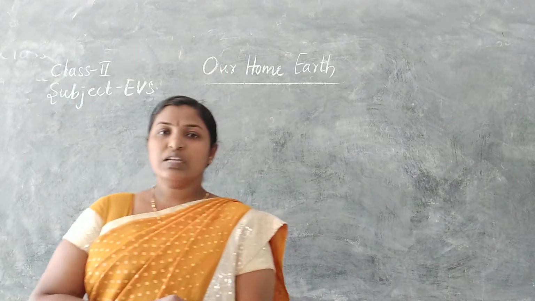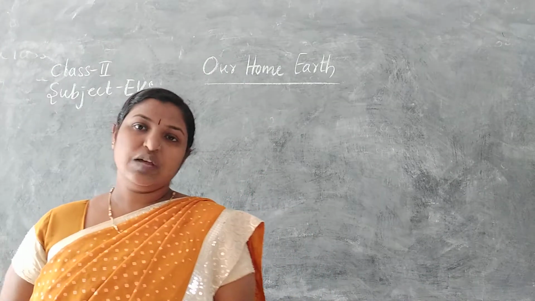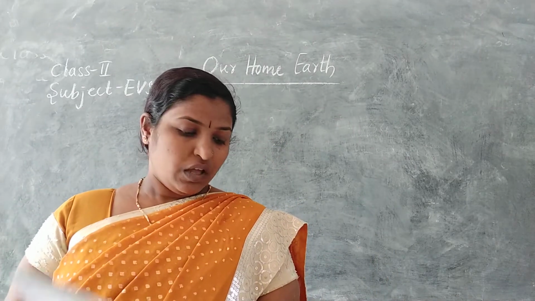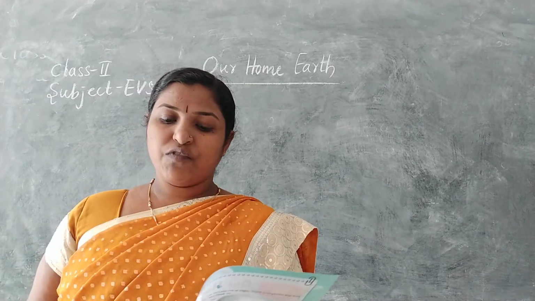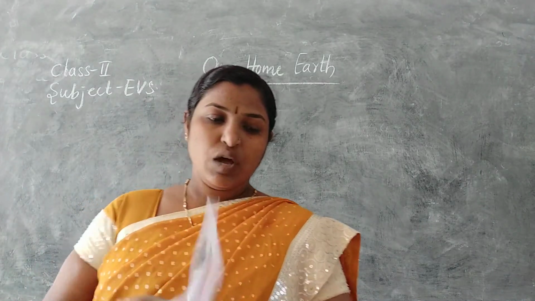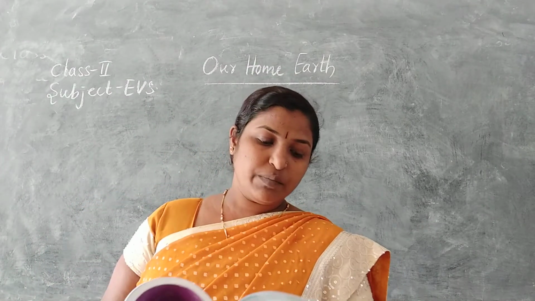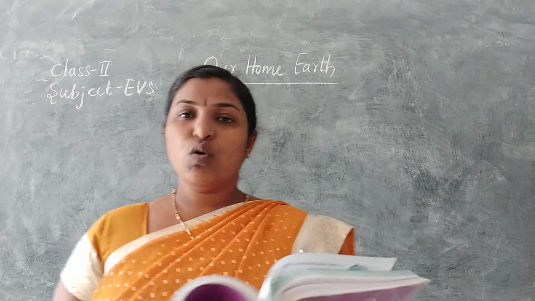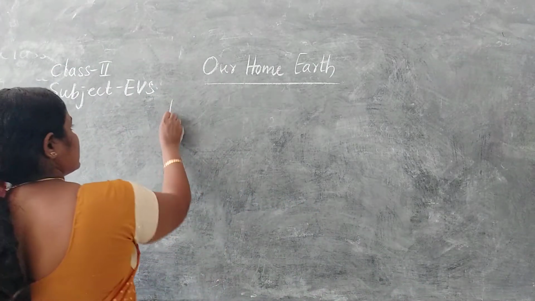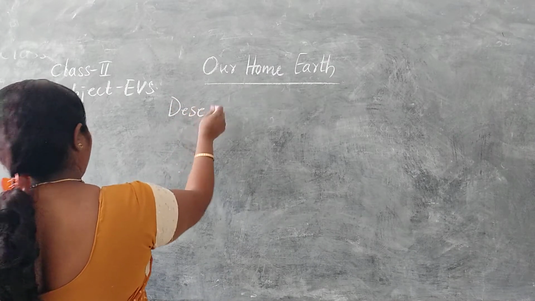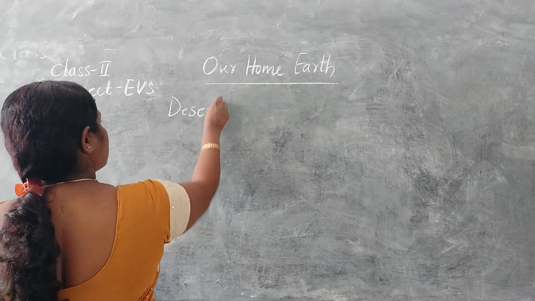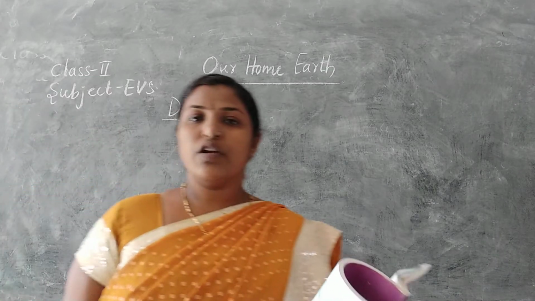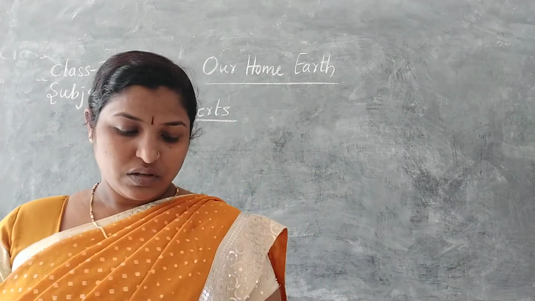In our previous class, I started lesson number 9, Our Home Earth. We discussed the earth and landforms on the earth: hills, mountains, valleys, plateaus and plains. Today let us know about deserts. What are deserts? These are also one of the landforms.